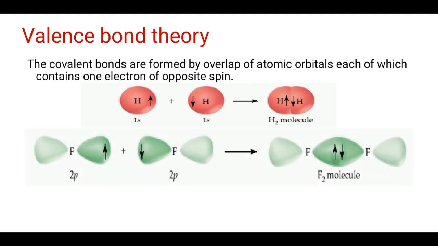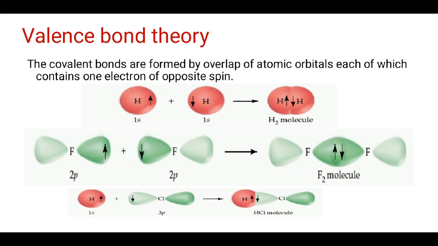When the two participating atoms, like in the case of the fluorine molecule, have valence electrons in 2p orbitals, the 2p orbitals overlap with each other and the electrons are shared between the two atoms and a covalent bond is formed. The bond pair of electrons is situated in the overlapping area between the two participating atoms.